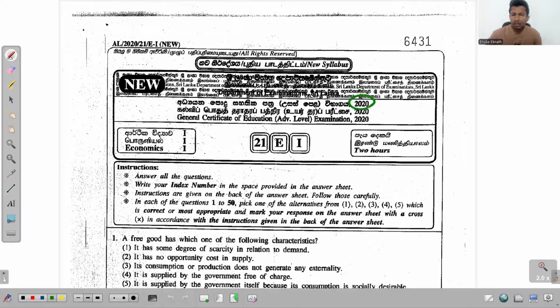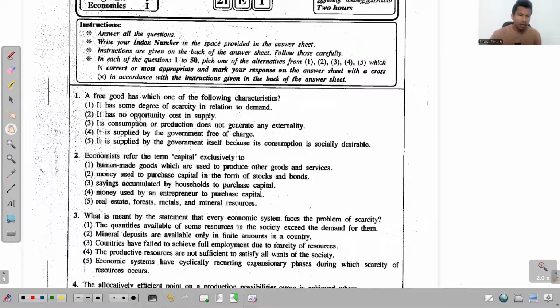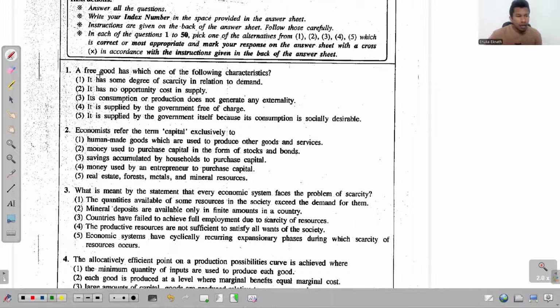This is the discussion of this 2020 A-level Economics MCQ paper. Question 1. A free good has which one of the following characteristics? So these are very easy because by now we have discussed several similar questions. So what are the main qualities of these free goods? If not, what are the main qualities of